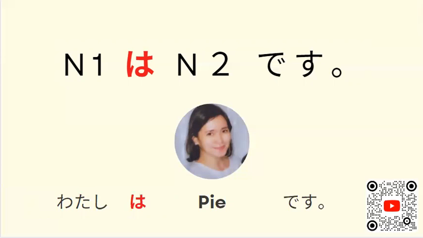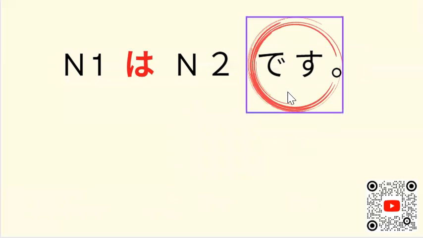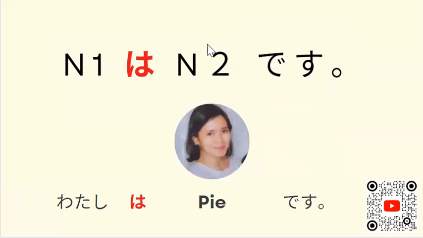Okay. So for sure, minasan, you're familiar with this desu. Okay, what are the functions of desu here? Since we already know that the particle wa here is the subject or topic indicator.